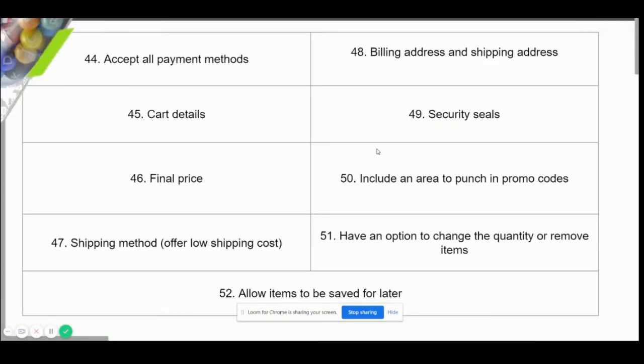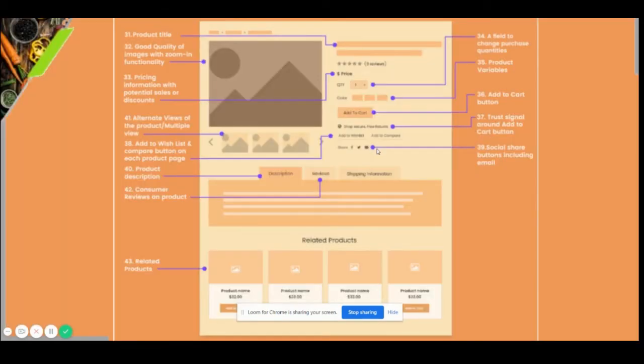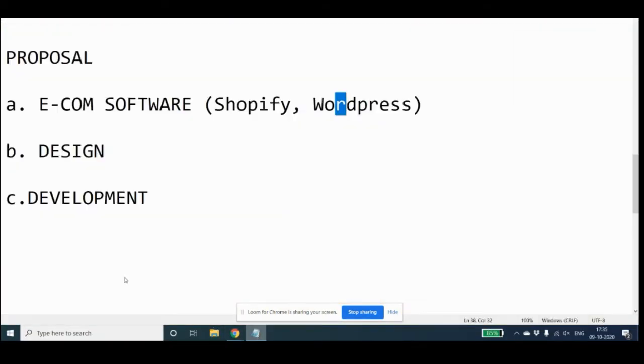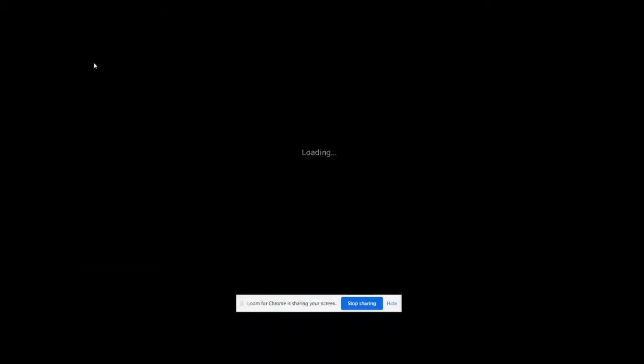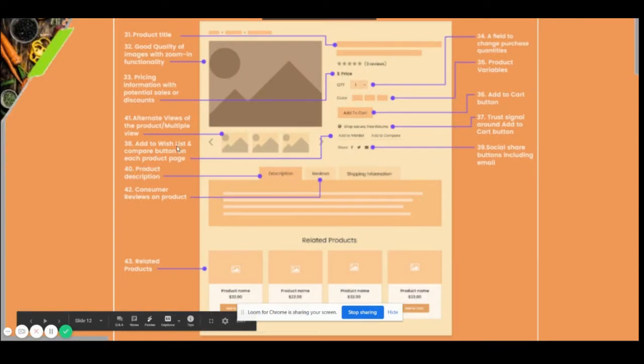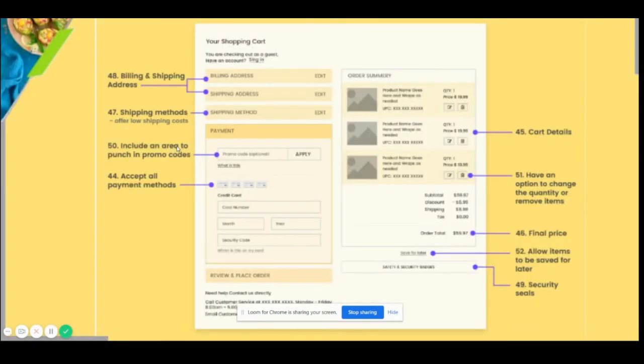Why we are going through all of this is that when we are talking about the development, a discussion needs to happen with the client about what it is that the client wants. Which features does the client want, and then based on that, the cost has to be given. There are features which come ready made, but if there are any additional features that the client wants, then that has to be costed.